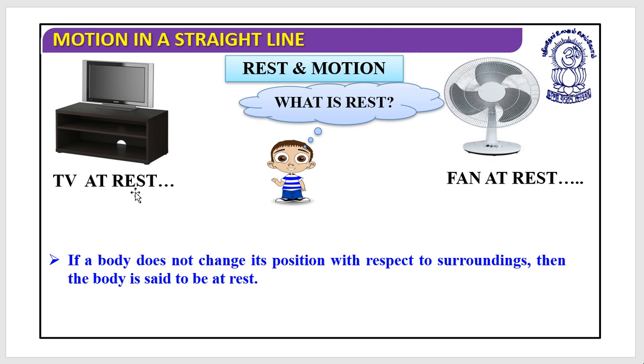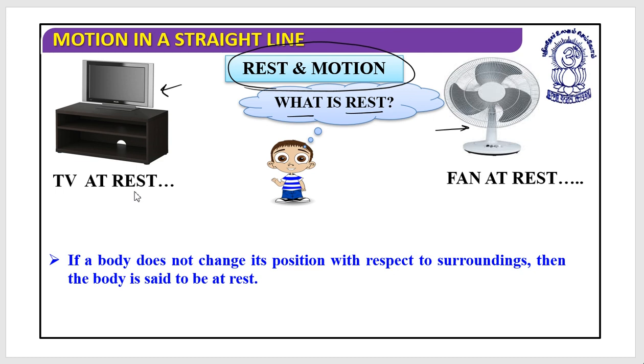Now the next very interesting things are rest and motion. First, what is rest? Look at that television set. It is at rest. Look at this table fan. It is at rest. So how could I say that certain objects are at rest? What should be the conditions so that I can call an object at rest?